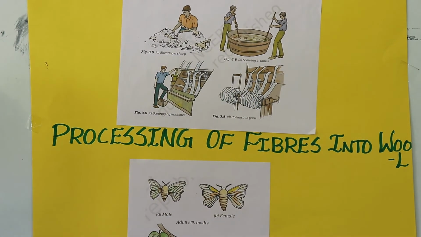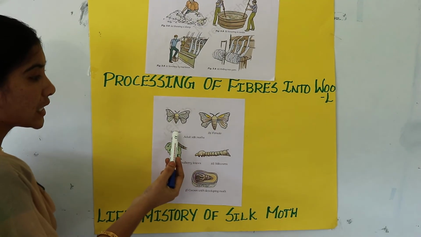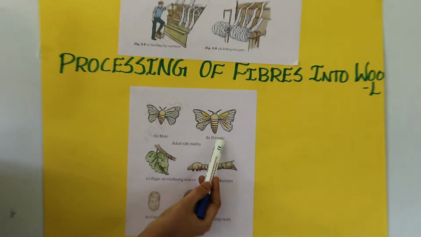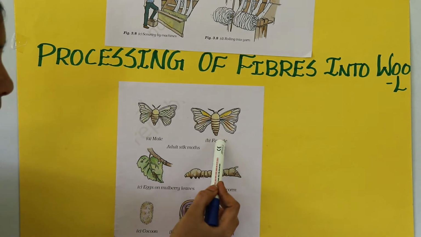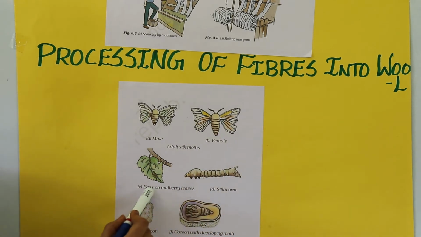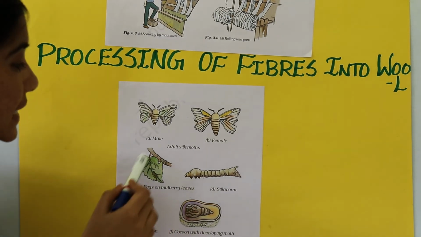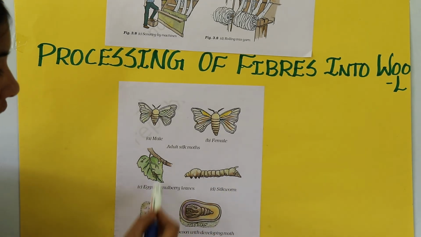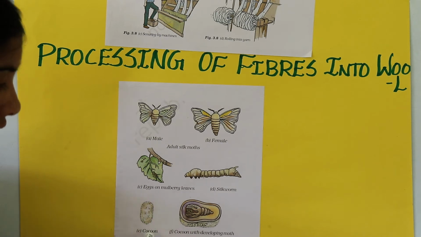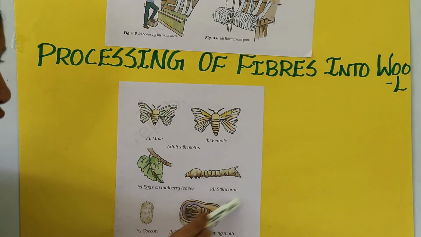Next we will see the life history of the silk moth. Silk moths are of 2 types. One is female and another one is male. From the male and female, we get the eggs only from the female. It hatches 100 to 200 at a time and it eats the mulberry leaves. Okay, this is the cocoon. Cocoon means the eggs are covered by an outer layer, and this cocoon is developed along with the moth, that is the silk moth. Finally we get the silkworm.